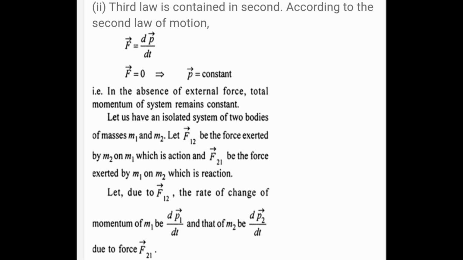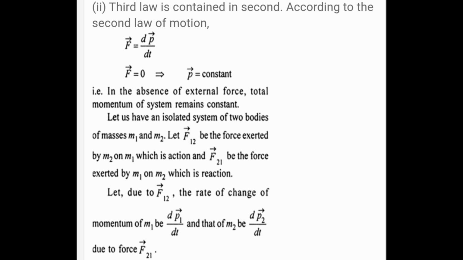Second, third law is contained in second. According to the second law of motion, F is equal to dp by dt. F is equal to 0, P is equal to constant. That is, in the absence of external force, total momentum of system remains constant. Let us have an isolated system of two bodies of masses m1 and m2. Let F12 be the force exerted by m2 on m1 which is action, and F21 be the force exerted by m1 on m2 which is reaction.